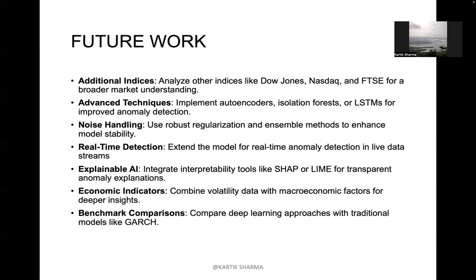Explainable AI: integrate interpretability tools like SHAP or LIME for transparent anomaly explanations.